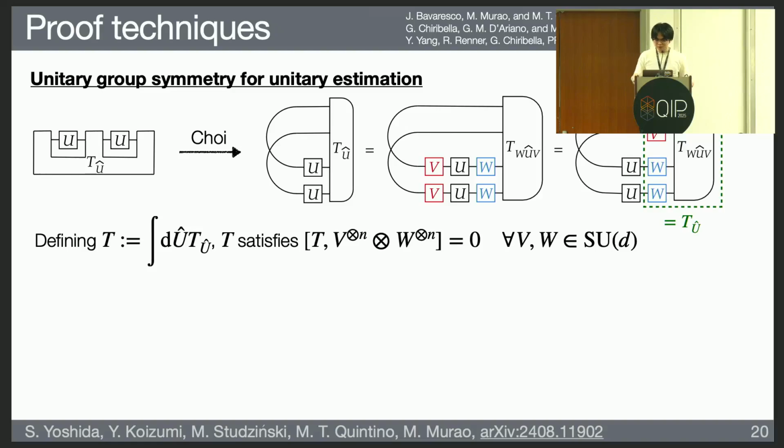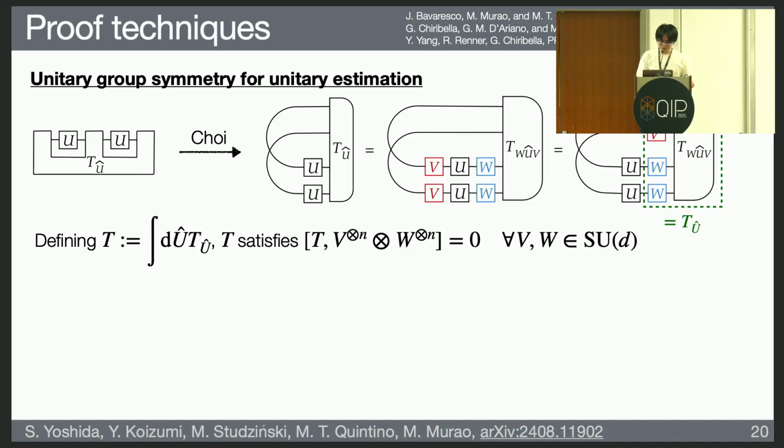The first observation on this figure is about the symmetry. If you insert the unitary operations V and W into the input operations like this, then it should give you V and W on the measurement outcome. And by moving this V to the other part by using the property of the maximally entangled state, this part should give you the TU hat.